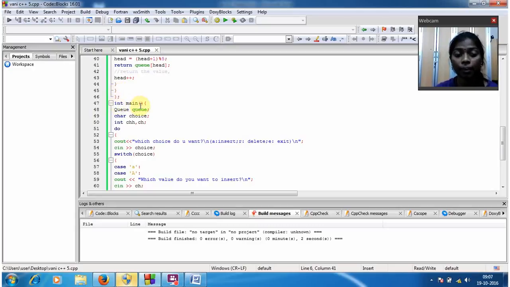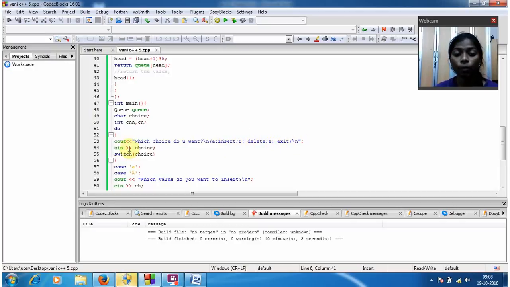Now I am going to give the main function as int main, and I am going to give the data type as char choice, int ch. Now I am going to give the do while, so do cout: which choice do you want, a as insert, r as delete, and e as exit.